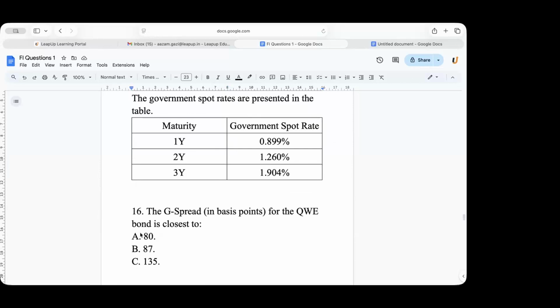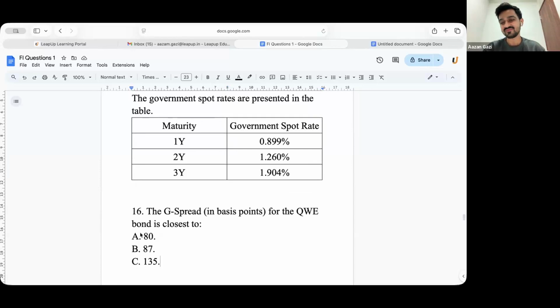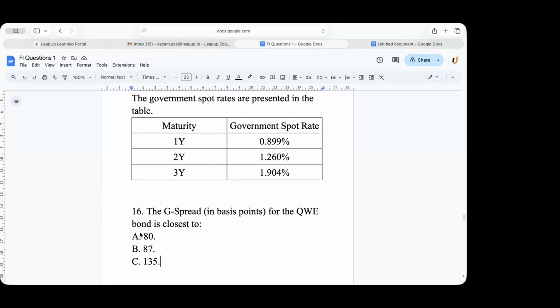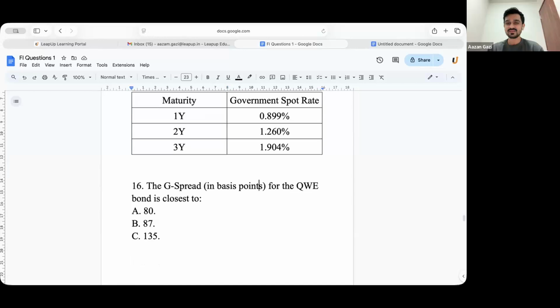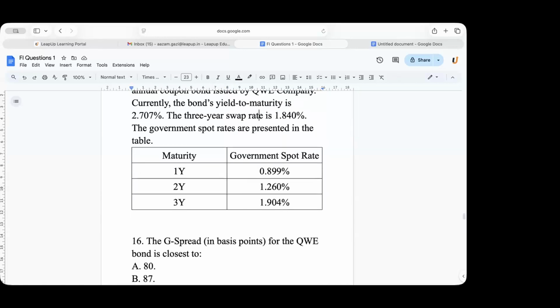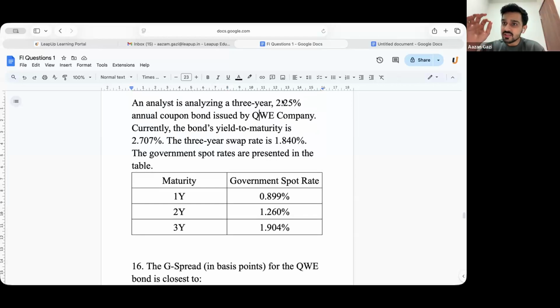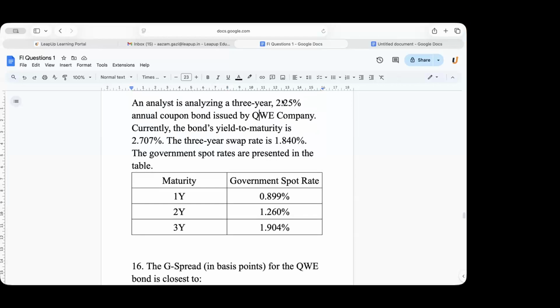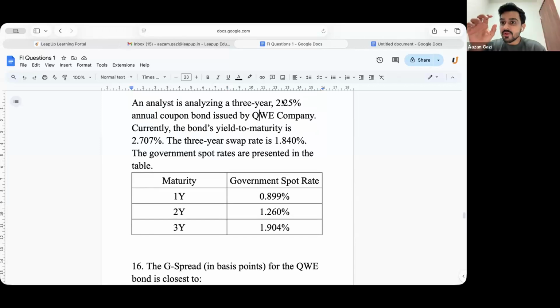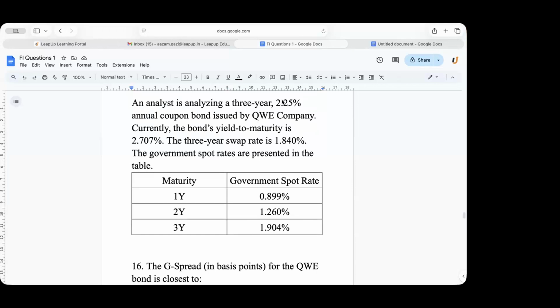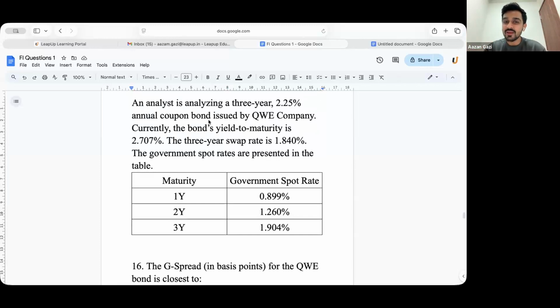How many basis points is 1%, guys? 100, sir. 100 basis points is 1%. Sir, I have a doubt here. Sometimes I get confused with the first rate that is given. The first rate which is always given is the coupon rate, remember. And the spread is always between the YTM and the spot rate. Spread means difference. So G spread means the difference between the YTM of the bond and the government YTM or the government spot rate. Okay?